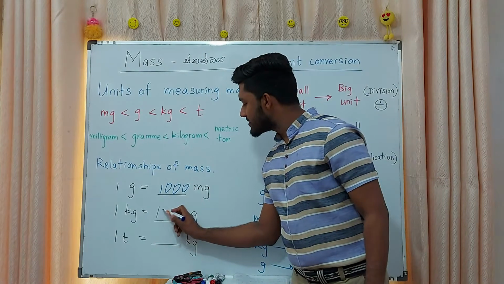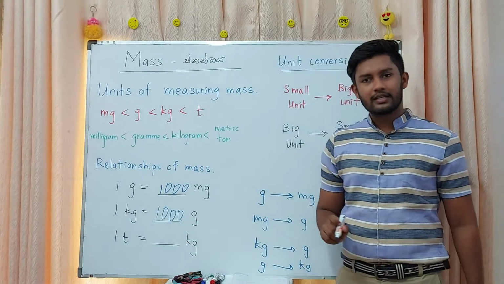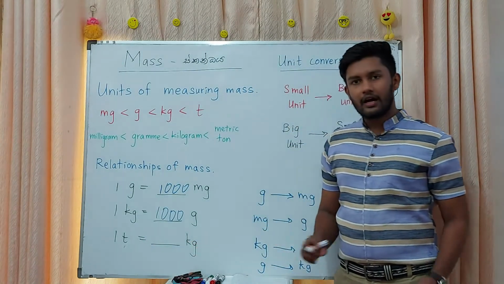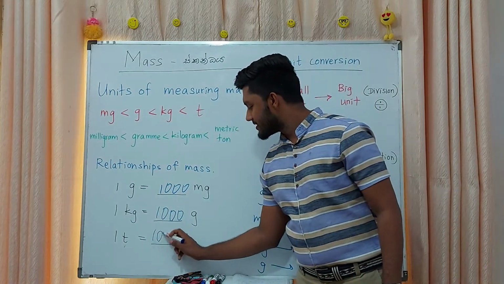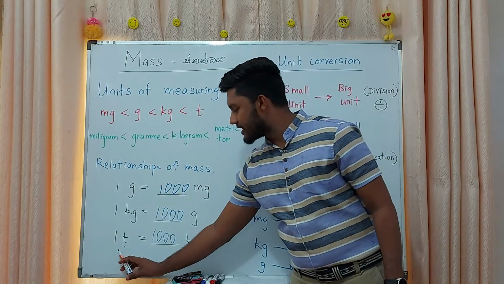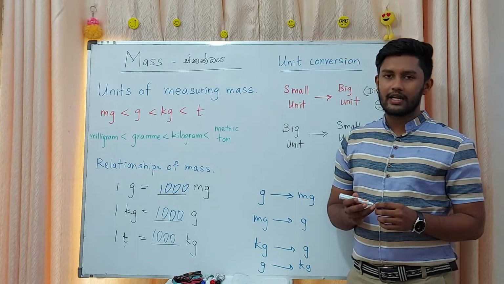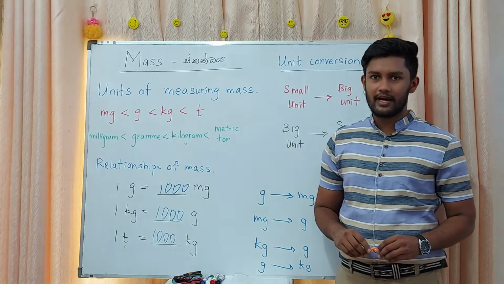That also 1000 grams. 1 kilogram equal 1000 grams. 1 metric ton equal how many kilograms? That also 1000. Then you can say that 1 metric ton equal 1000 kilograms. Likewise, you have to learn about the relationships of mass.